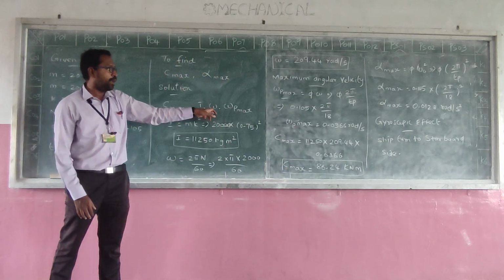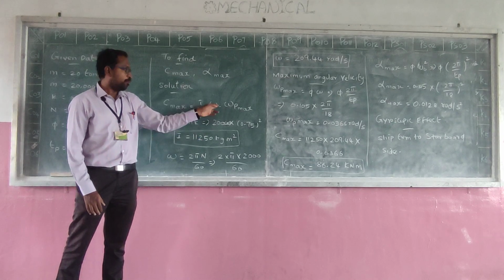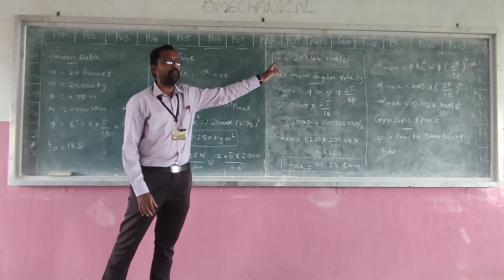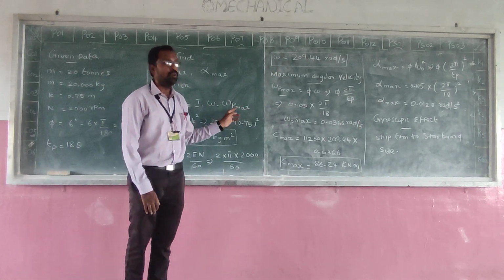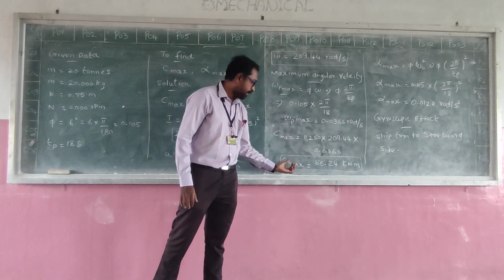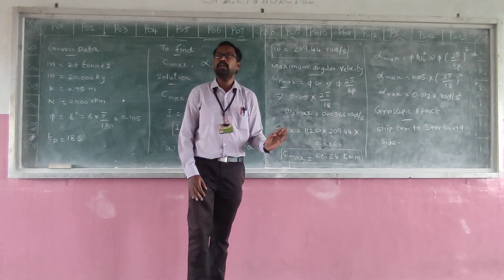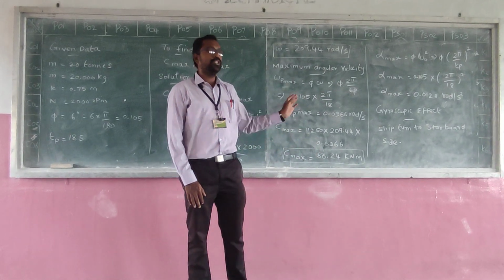Next, C max is equal to, what is the formula? I into omega P max. I value 11250, omega value 209.44, omega P max value 0.0366 radian per second. Substituting, we are getting C max equal to 86.24 kilonewton meter. Okay, is this clear? Yes.